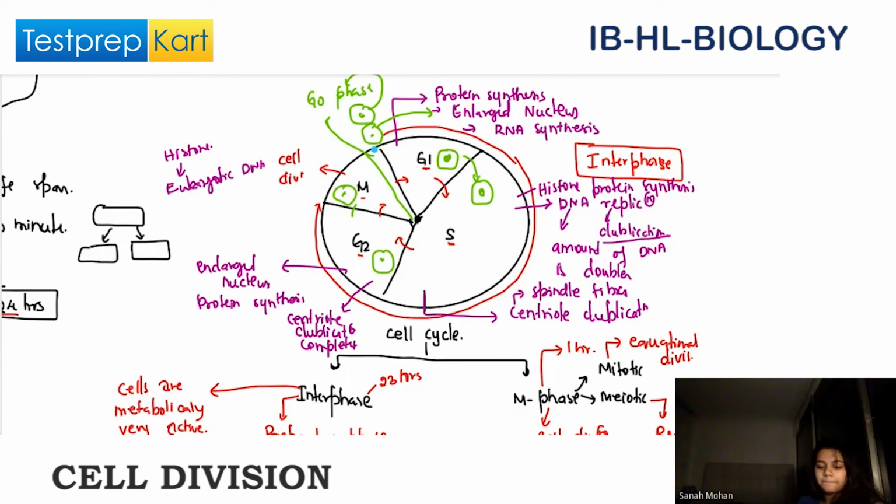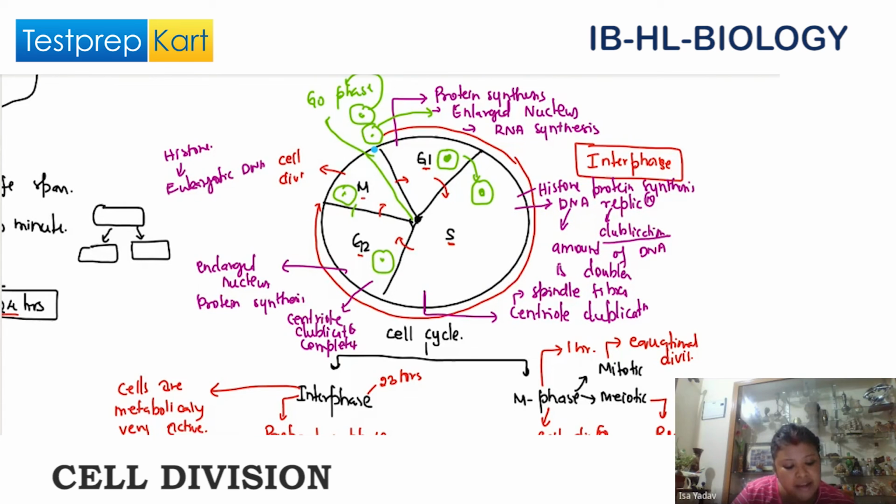Can we just look into the graph once? Can you tell me what is the pink color band? Cyclin D. Then let us see what is the green color.